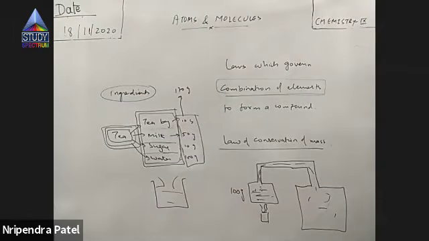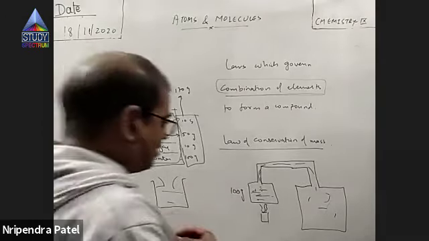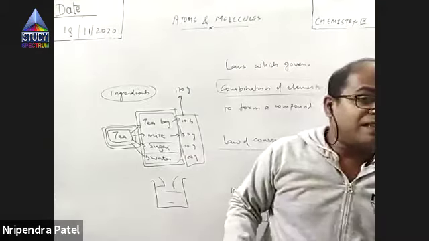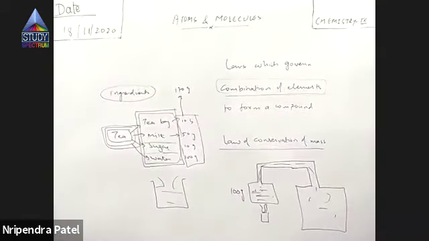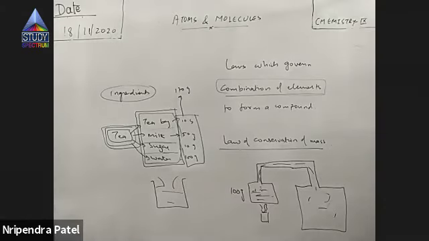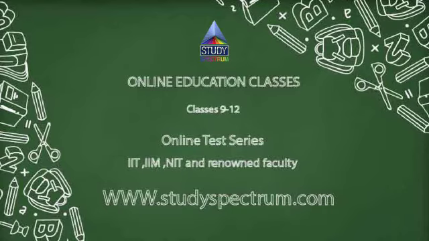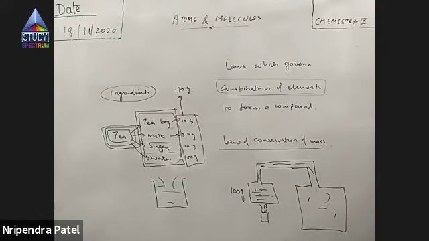Now, we have studied in the previous chapter that this is an example of physical change. So first I'll say that in a physical change, the total mass remains constant. Only the state changes, from solid to liquid, or liquid to gas, or gas to solid, whatever. But the total mass remains the same. Now, the question is, what about a chemical change? Will it be the same?